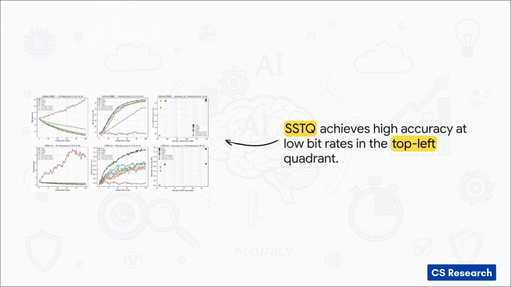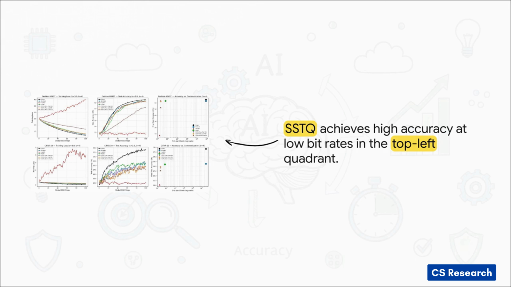Now I want you to direct your attention specifically to the two charts on the far right, because these are the money shots. This is accuracy versus communication costs plotted on a logarithmic scale. The absolute holy grail here is the top left quadrant. You want the highest possible accuracy on the y-axis combined with the lowest possible bitrate on the x-axis. Look at where PrivUnit is. That blue square stuck way over on the far right at nearly 1 million bits. Look at VQSGD, the red triangle, trapped way down in the bottom left. Sure, it has low bytes, but absolute garbage accuracy.